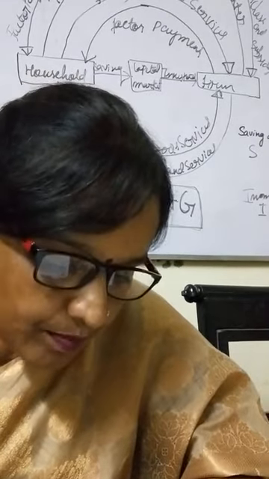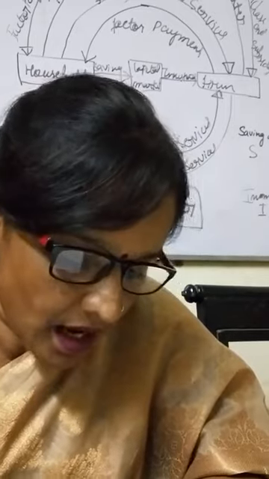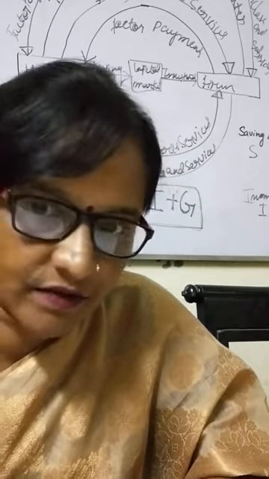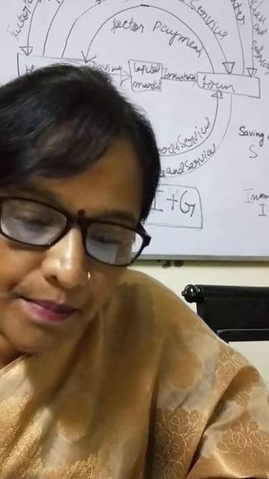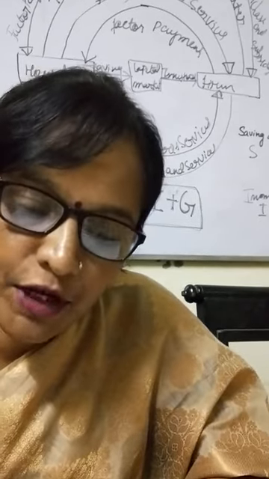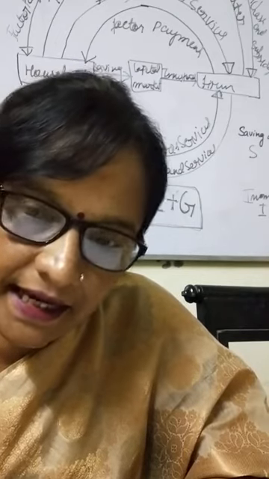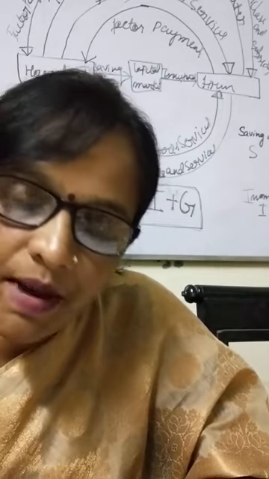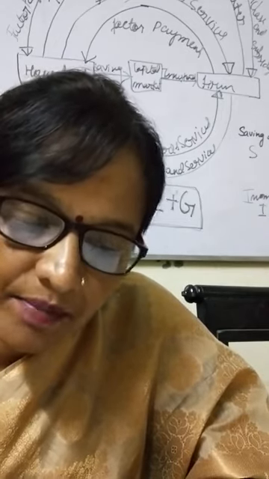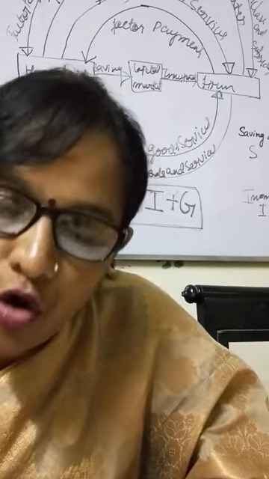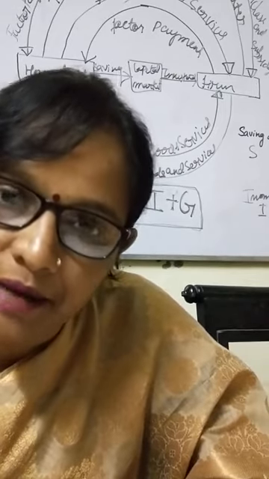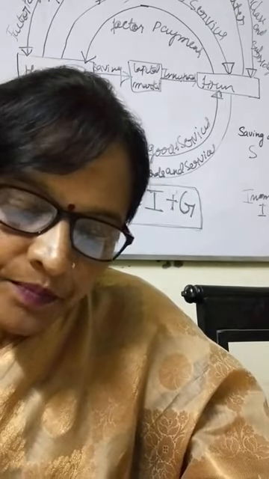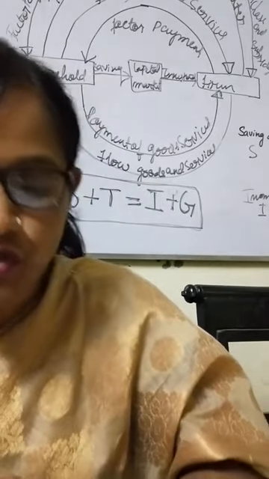But the 3 points of direct election you need to remember. The first point, people of India directly elect their representative to the Lok Sabha and the state legislative assembly. Second point, the members of the state legislative assembly known as MLAs are directly elected by the people of the state. Third point, the members of the Lok Sabha, known as members of parliament, are also elected directly by people's vote. Only this much you need to know. Now let us start with the indirect election.